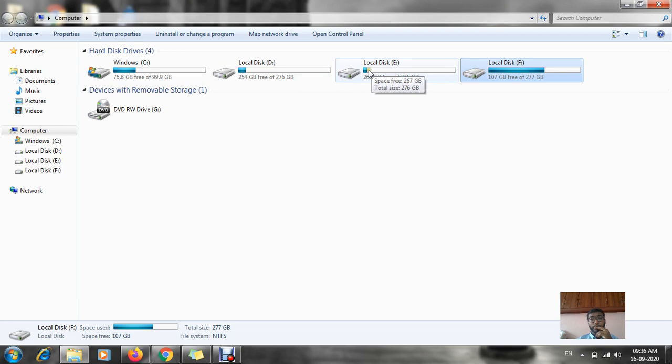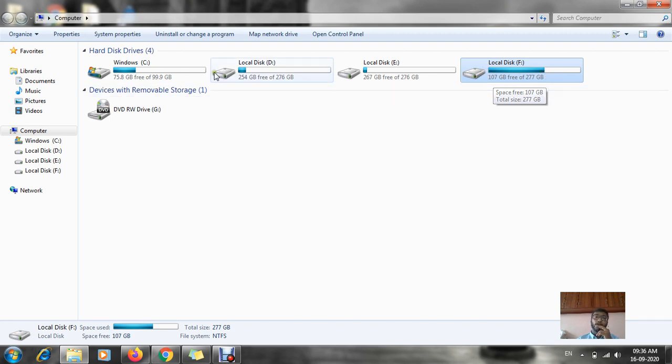Same thing for E drive: I have 276 GB, among them 267 GB is free. In F drive 277 GB is there, among them 107 GB is free. That means almost 60% is full. Can you see this blue area? This blue area means the particular drive is almost full, that means such data is there in my F drive.